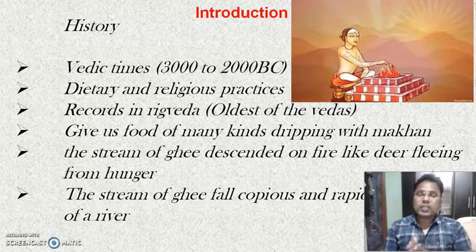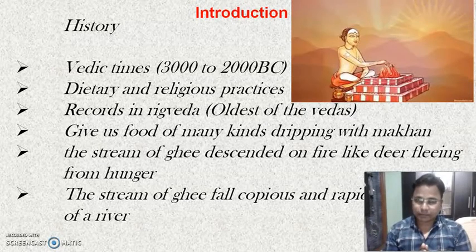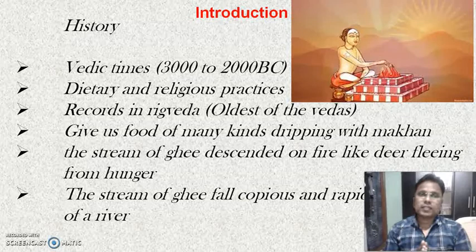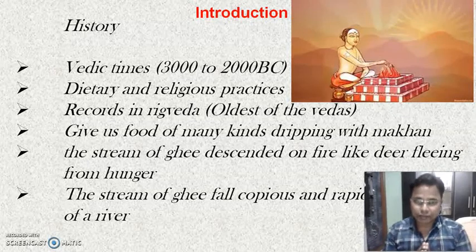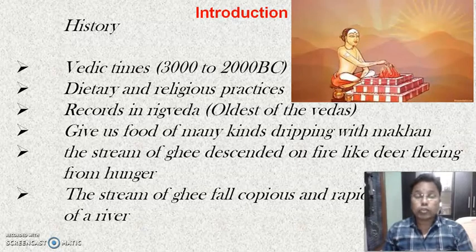As we have seen the history of the Makhan, Makhan has a very long history, that is the Vedic times, means 3000 to 2000 BC, before the Christ. We may find the records of the ghee in the Rig Veda.